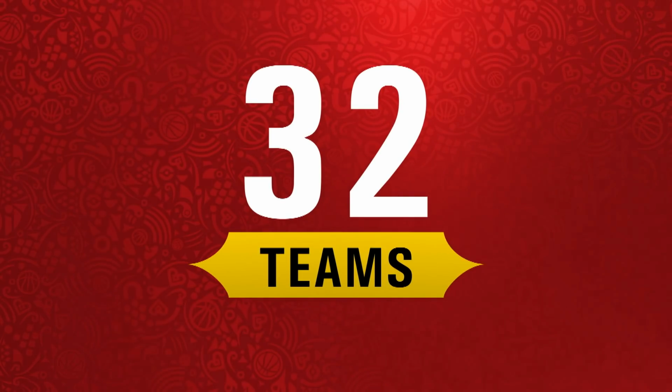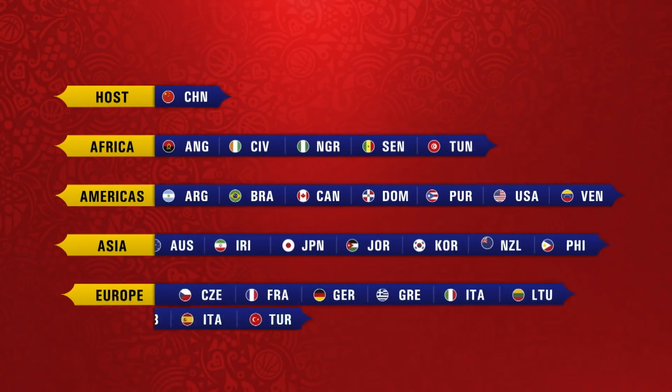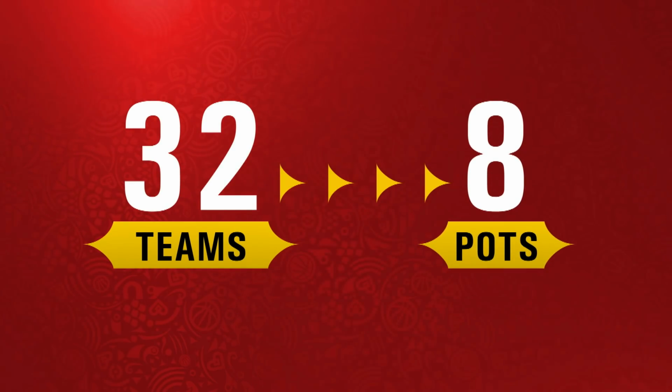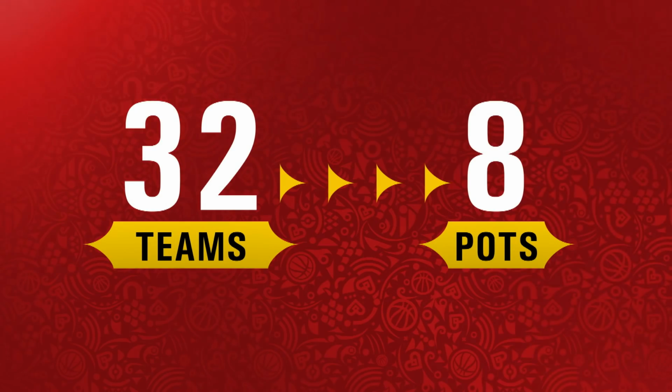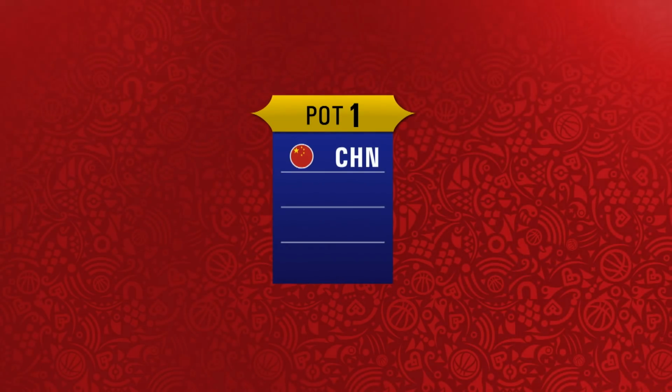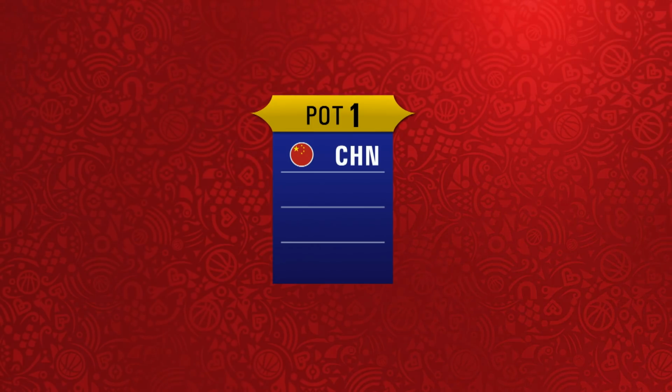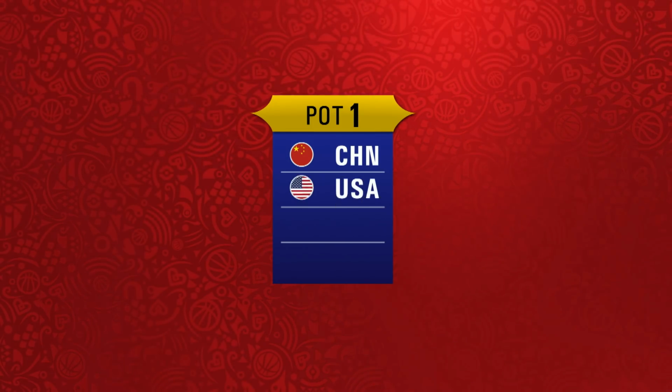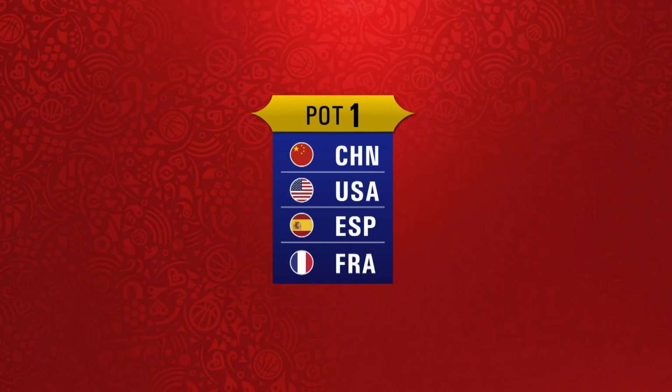32 teams have qualified to play in the FIBA Basketball World Cup 2019. The 32 teams have been distributed into 8 pots of 4 teams, each based on their respective NIKE FIBA World ranking. As host nation, China has the right to be placed in Pot 1. Pot 1 contains the host China, the USA, Spain and France.